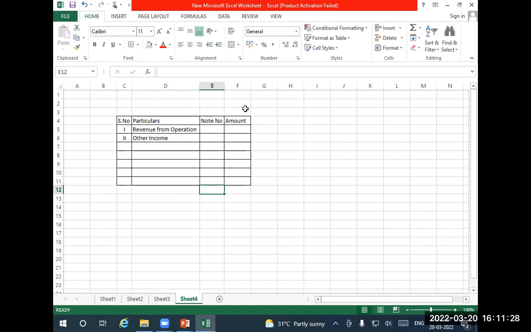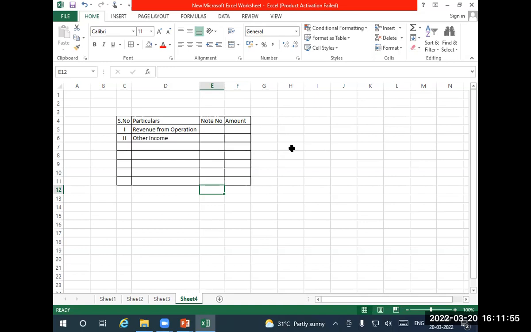What is this note number? Note number is nothing but the working note number, what you are giving for the entire amount. Suppose revenue from operation is showing 1 lakh. How much is there? I think too much will be there. The big company, no? Some crores will be there. What is the revenue from operation for that company, any 1 year? 43,000.